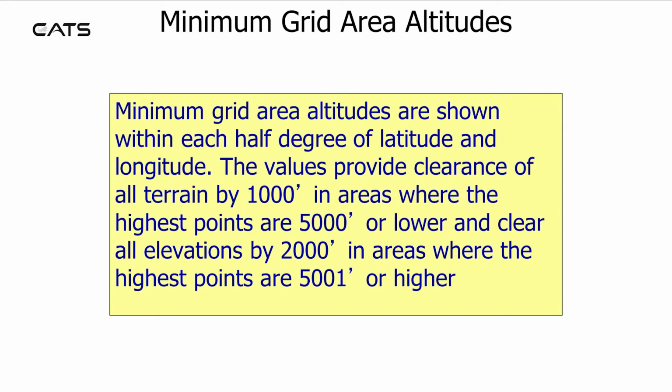Minimum grid area altitudes are shown within each half degree of latitude and longitude. The values provide clearance of all terrain by 1,000 feet in areas where the highest points are 5,000 feet or lower, and clear of all elevations by 2,000 feet in areas where the highest points are 5,001 feet or higher.